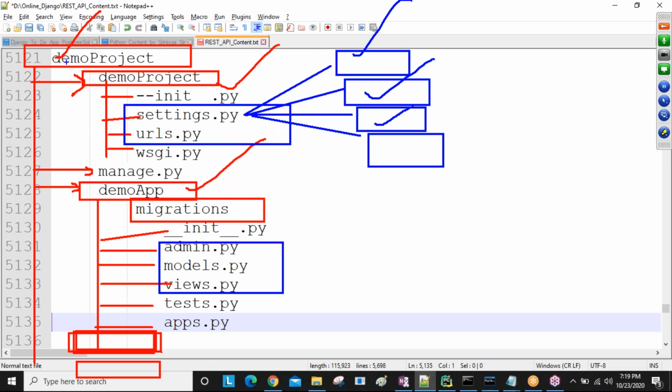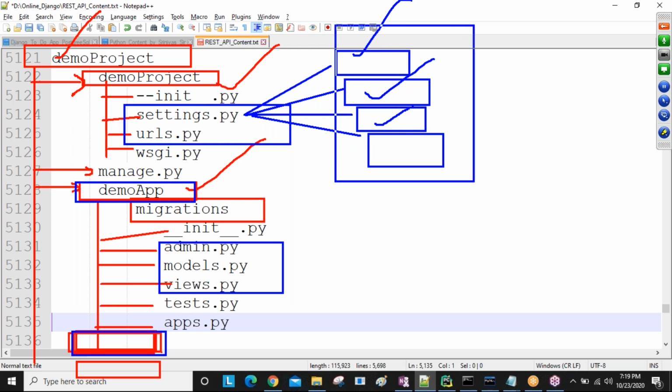For example, inside this project, this is the application, and we can also create one more application. One project with a number of applications is possible. Today I will tell you all those things. So all our project-related settings we are going to write inside the settings.py file. A lot of code comes by default, and we are going to write some extra lines of code only, without disturbing the existing code. Understand, guys?